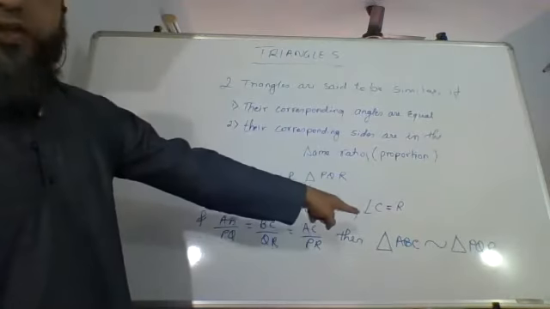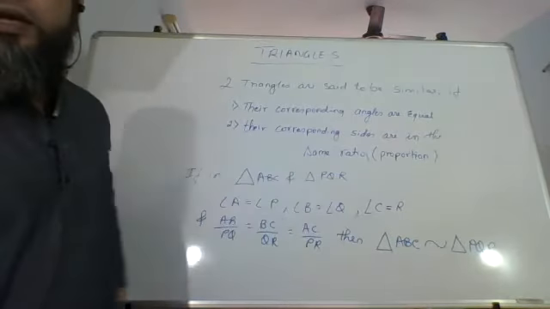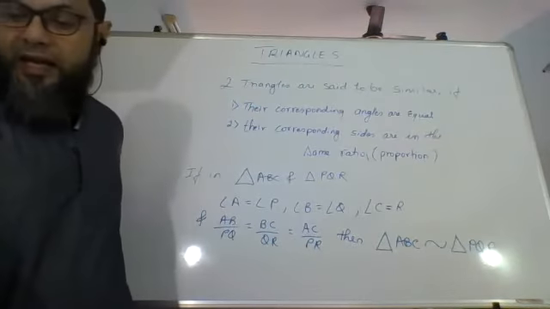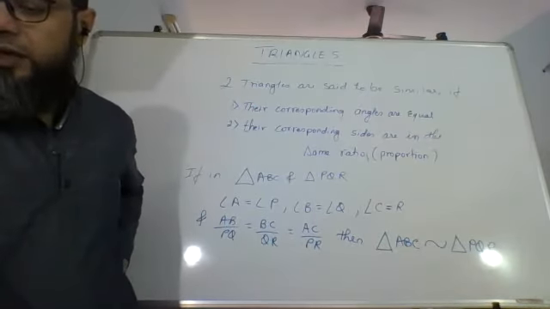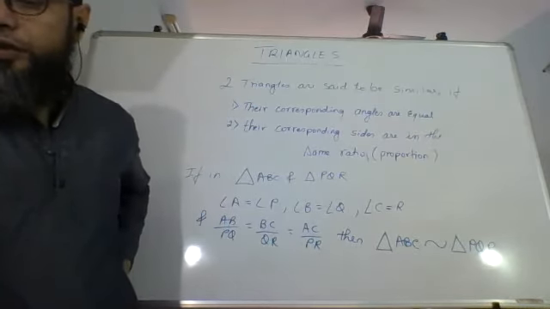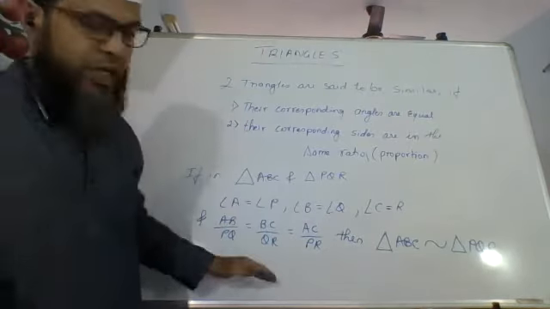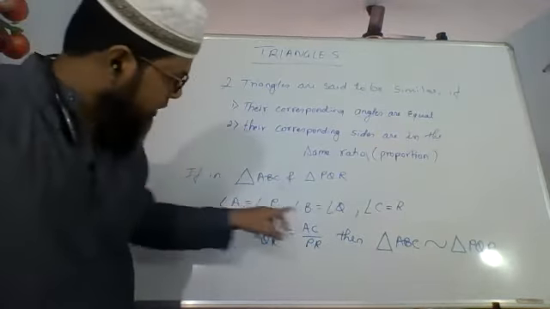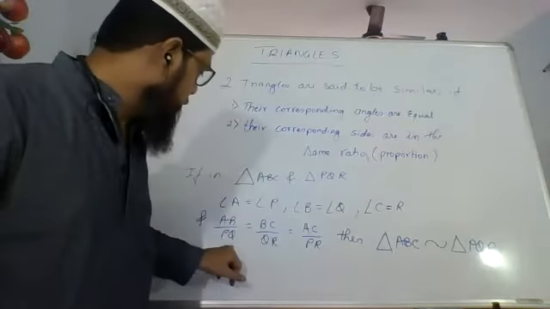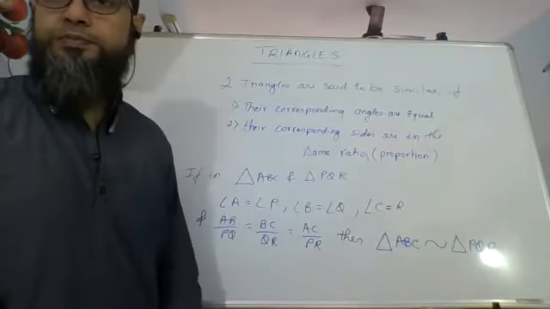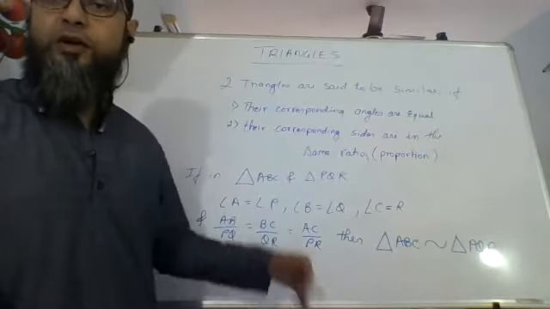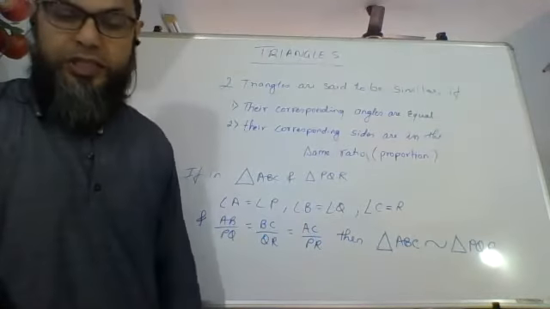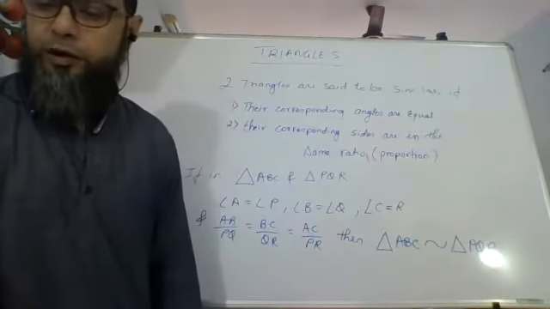That S which is sleeping, that is the symbol for similarity. Then triangle ABC is similar to triangle PQR. Please write down till here. We are going to see, do we always need to prove all these 1, 2, 3, 4, 5 and 6 conditions, or is there some shorter way? That we'll see subsequently as we go through the other tests.